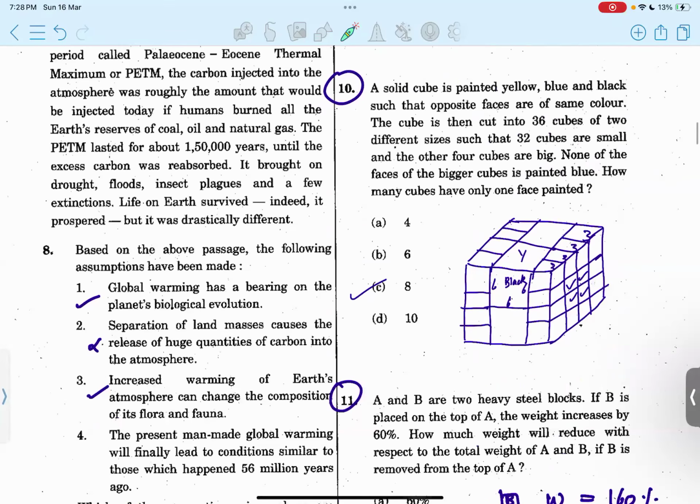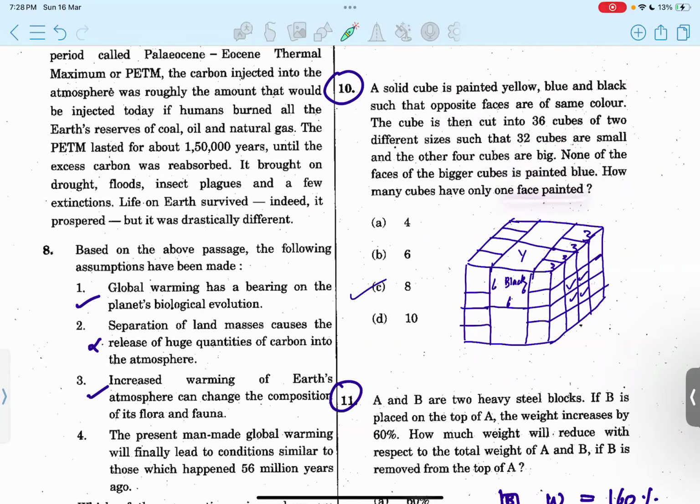Then the 10th question: a solid cube is painted yellow, blue and black in color, and the opposite faces have the same color. The cube is then cut into 36 cubes of 2 different sizes, such that 32 cubes are of small size and there are 4 big cubes. None of the faces of the bigger cubes is painted blue. So this is an exception. How many cubes have only one face painted?